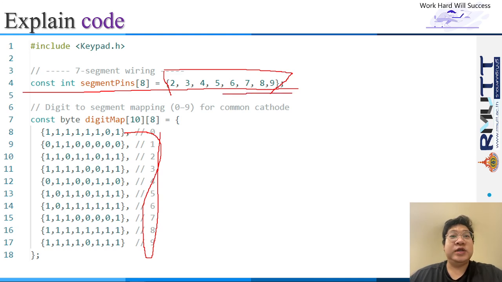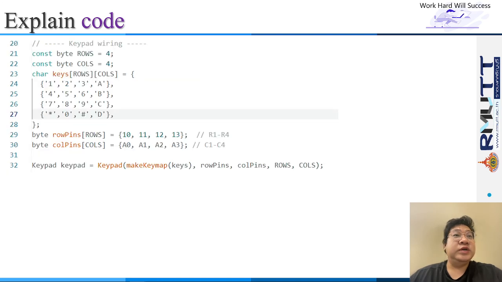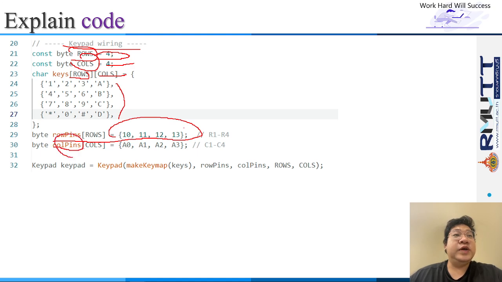And next is the keypad wiring. The keypad has 4 rows and 4 columns, and the keys are 1, 2, 3, A, 4, 5, 6, B, 7, 8, 9, C, and 0, D. The row pins are Arduino 10 to 13, and the column pins are A0 to A3.